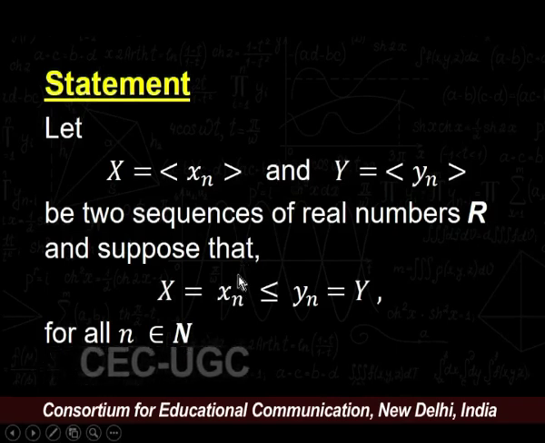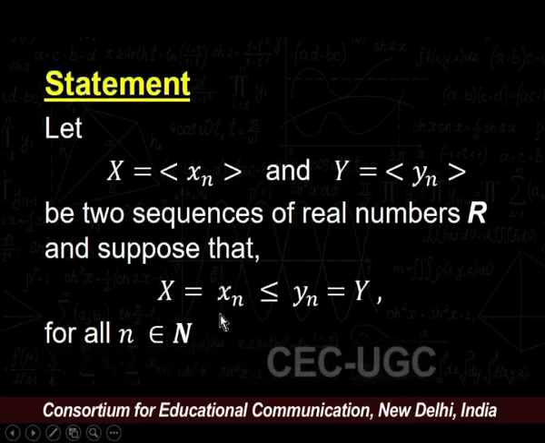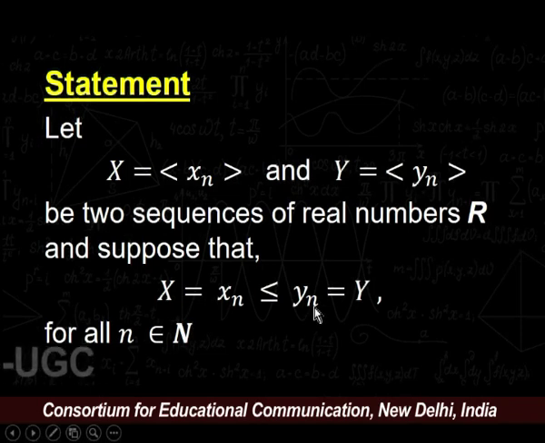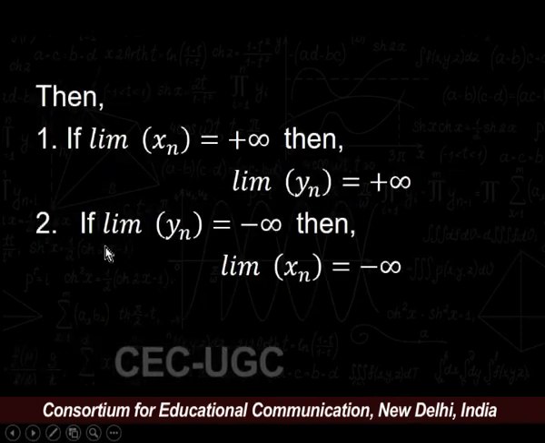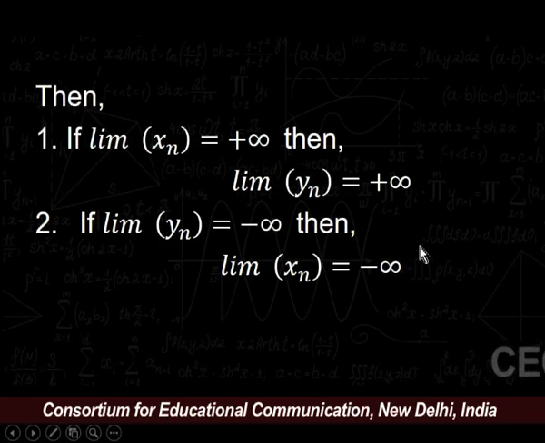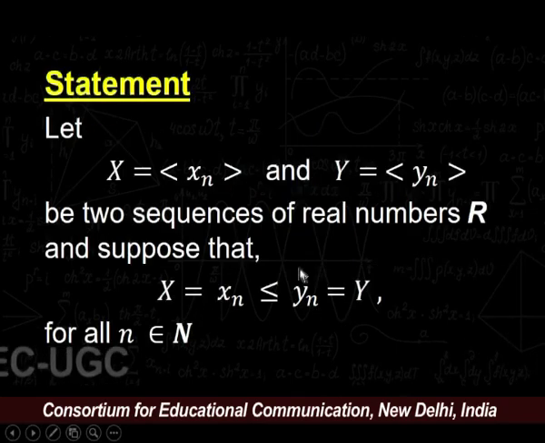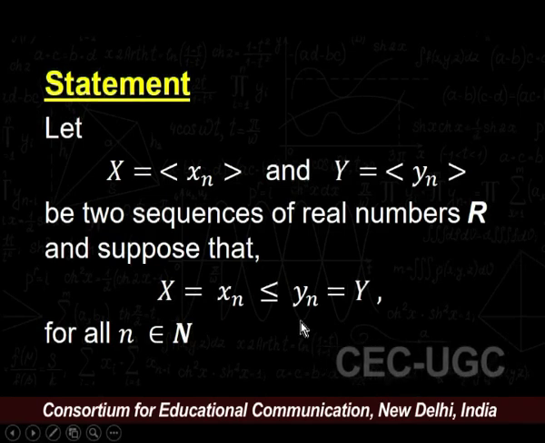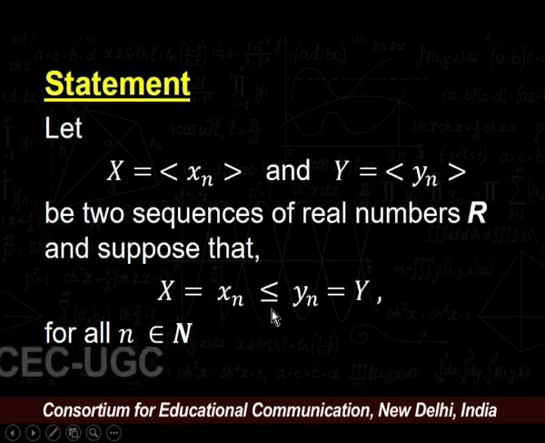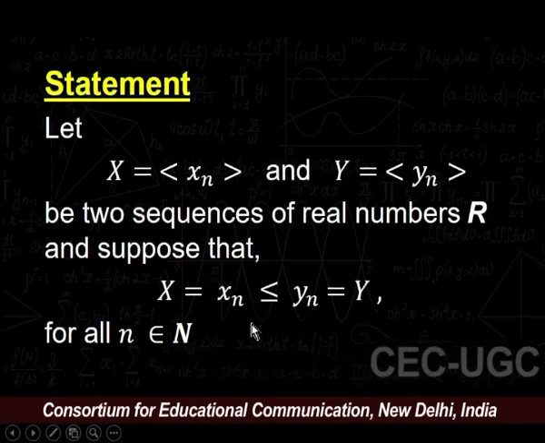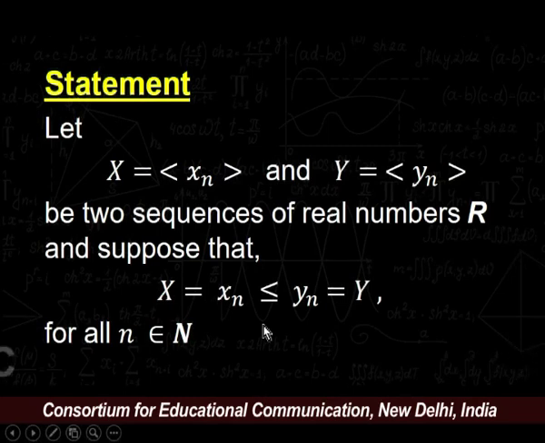As we can check, if the limit of x_n is plus infinity, then the limit of y_n is automatically plus infinity. And in the second case, if limit of y_n is minus infinity, then limit of x_n must be minus infinity, since the term less than y_n is also going to minus infinity. So, let us start with the proof.